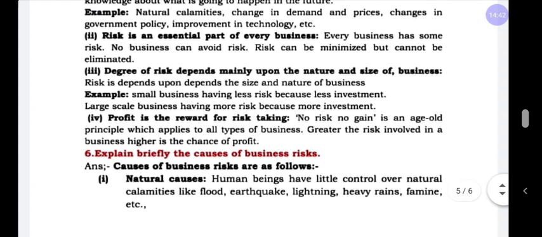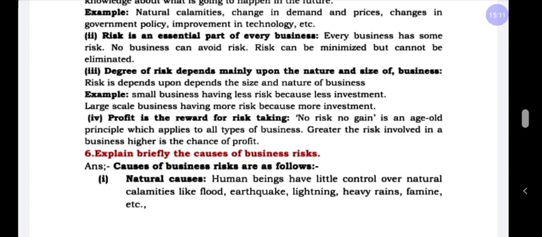Next one, risk or degree of risk depends mainly upon the nature and size of the business. If you have started a small business, what is the risk factor? Very less, because you have invested very little capital. If you have a large scale operation, what is the risk factor?